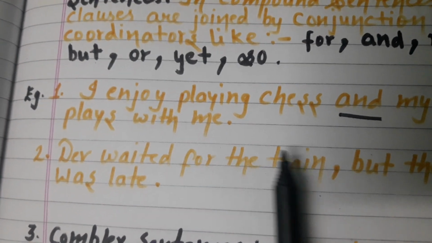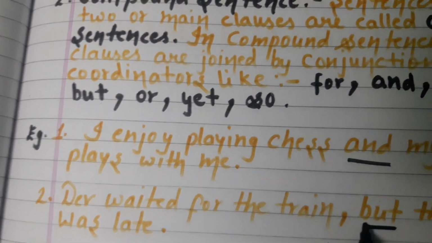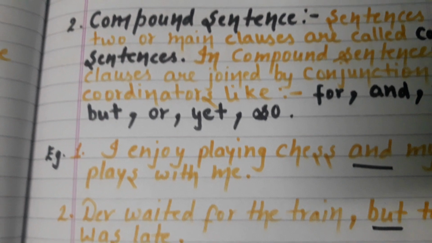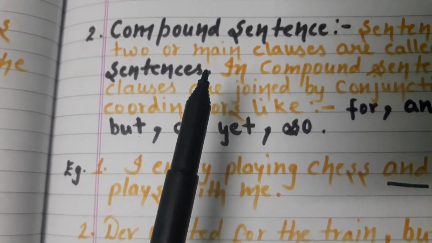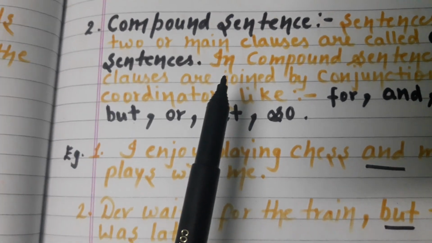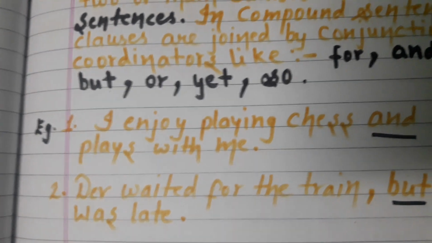But we have joined both the sentences with the help of the conjunction but, so it becomes a compound sentence. So what is a compound sentence? क्या होता है compound sentence? When we join two main clauses with the help of a conjunction, that becomes a compound sentence.